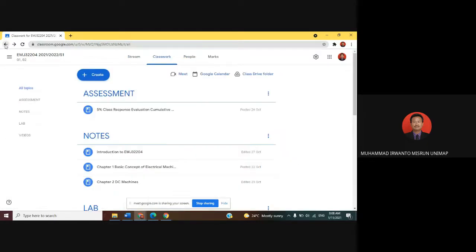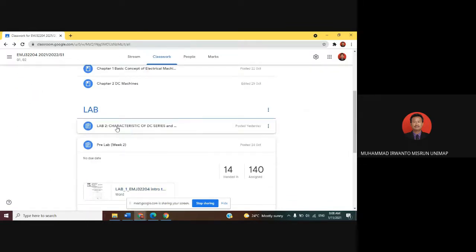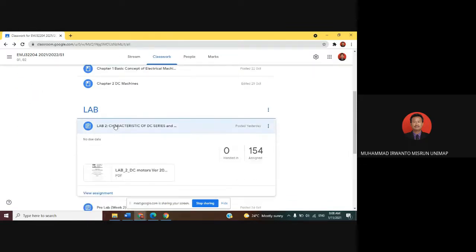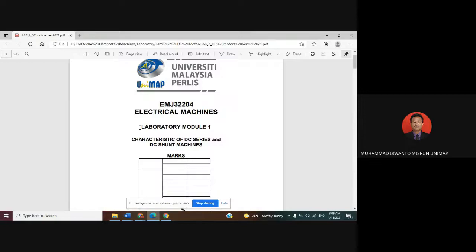For lab 2, I have uploaded the module in this part. I think every student has looked at it. Okay, now we can see this module: characteristic of DC series and DC shunt machine. In here, machine means motor.